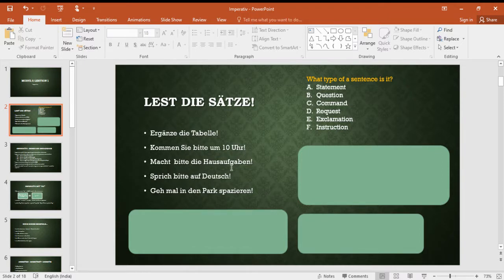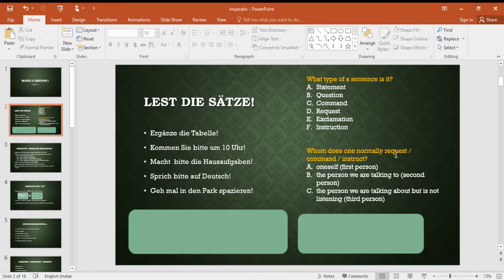Macht bitte die Hausaufgaben. Please do the homework. That is also kind of an instruction or request. Sprich bitte auf Deutsch. Please speak in German. It is an instruction. So basically, imperative sentences are used to give an instruction or a command or to request. Okay, fine. Now, our next question.